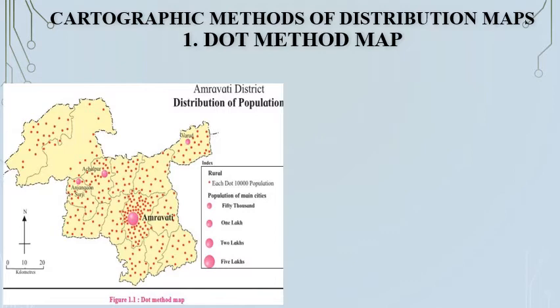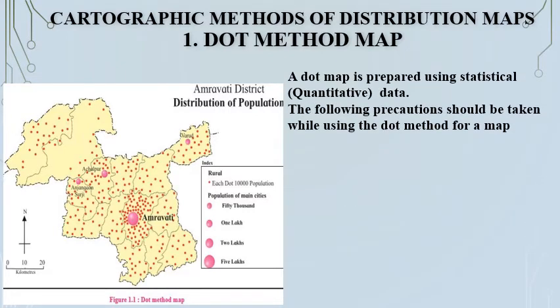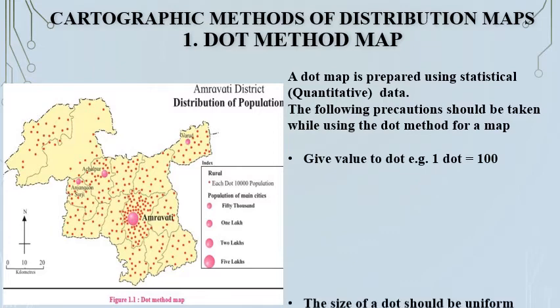Okay. Now, a dot map is prepared using statistical data. That is quantitative data. Which data? Quantitative. Now, some precautions should be taken while making this map. That is, we have to give a value to one dot. For example, one dot is equal to 100. One dot is equal to 10,000, which is given in the map.